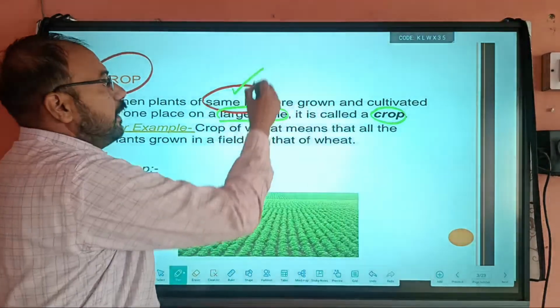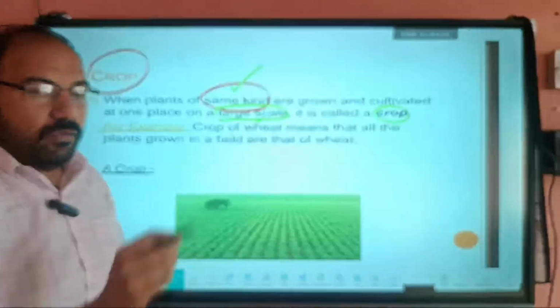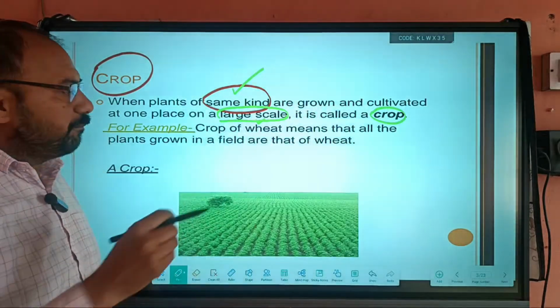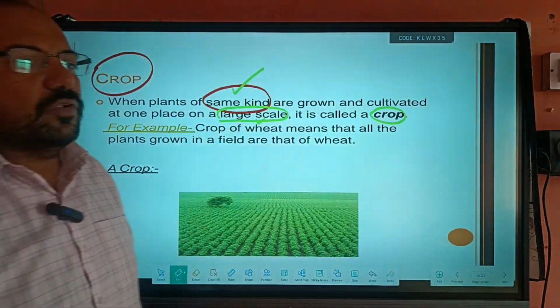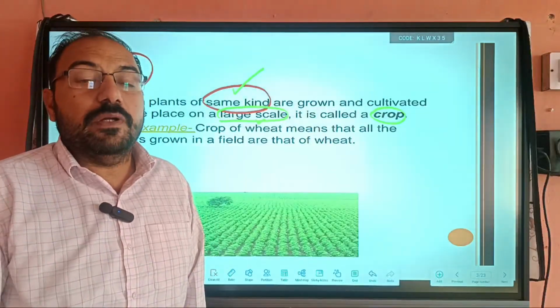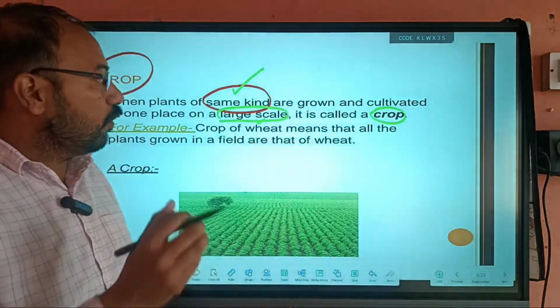What is same kind, and second, what is large scale. So this is the definition of a crop. So we can write crop examples. You can give many examples of a crop like wheat, mustard, paddy, maize, and vegetable and fruit. So these are all the examples of a crop.